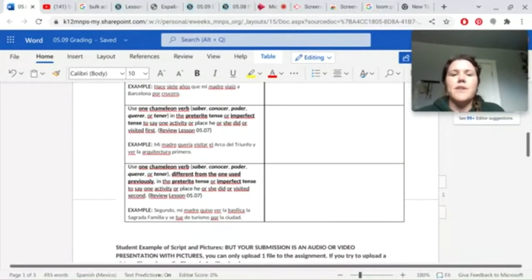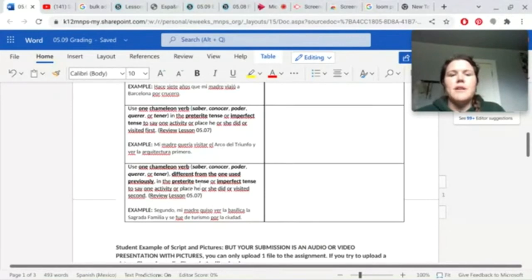Okay, and then the next sentence is very similar. You're just kind of recreating another sentence using chameleon verbs. So again, another sentence is going to be using one chameleon verb, and these are the same verbs as before, different from the one used previously, so you need to spice it up and use a different one this time.